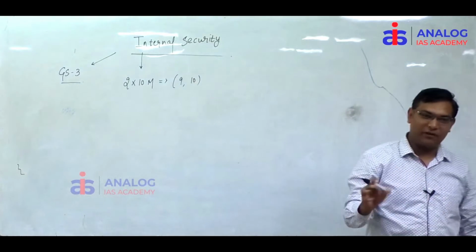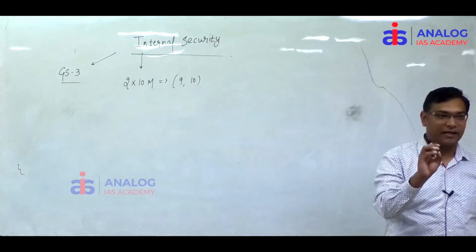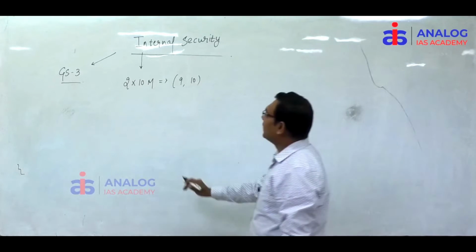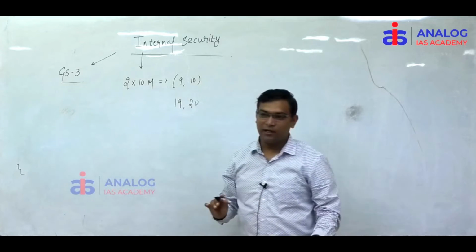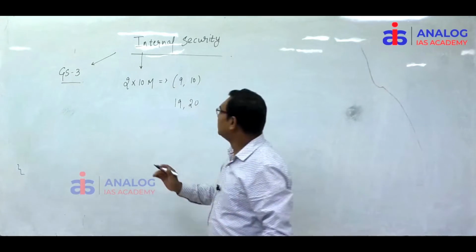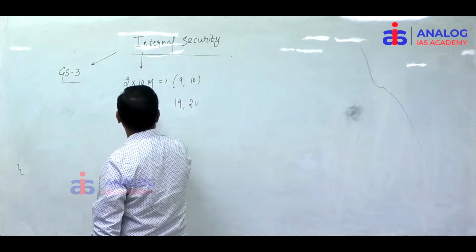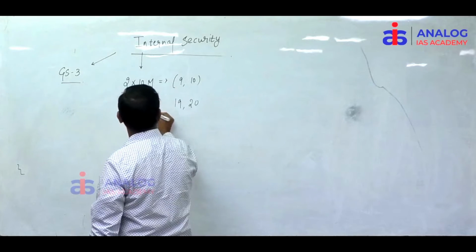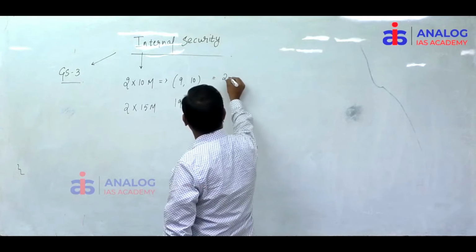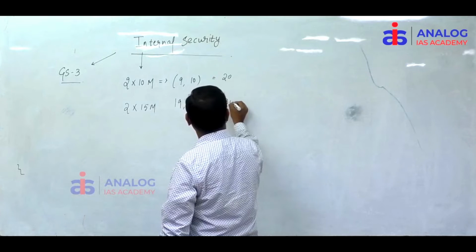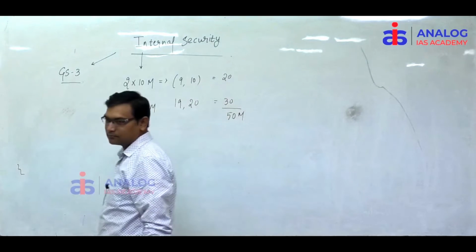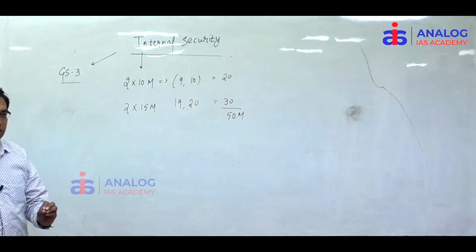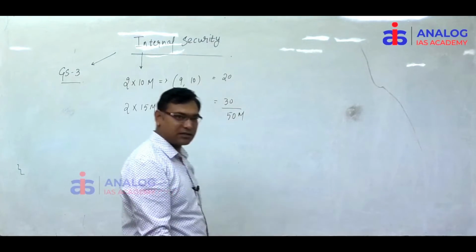Every year, every paper, question number 9 and 10 is your internal security. Question number 19, question number 20, internal security. This is 2 into 15 marks. So this is 20 and this is 30. So total weightage in the GS mains paper is 50 marks.